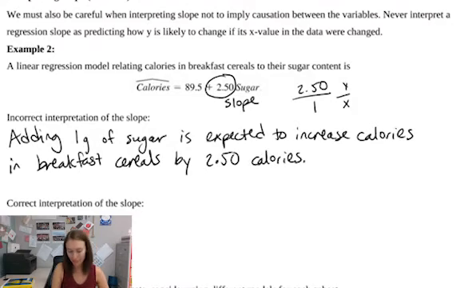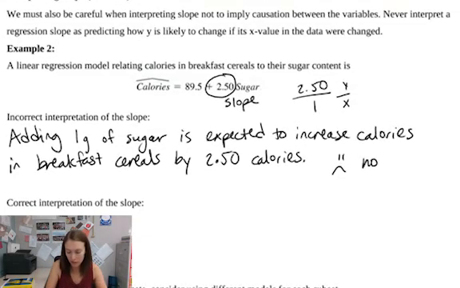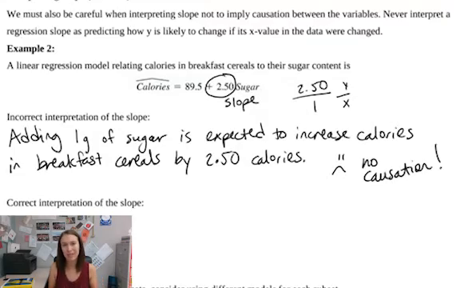Now, this is a bad and incorrect interpretation of slope because it's literally linking the two as if one will cause the other to happen. Adding 1 gram of sugar will increase your breakfast cereal by 2.5 calories. That's saying that this is going to cause this to happen. This is not good. No causation is allowed to be implied.